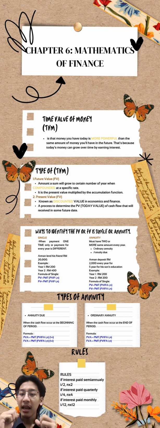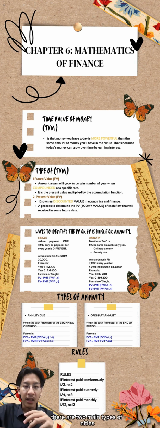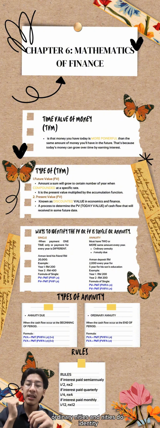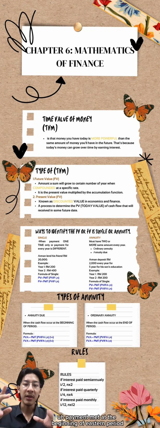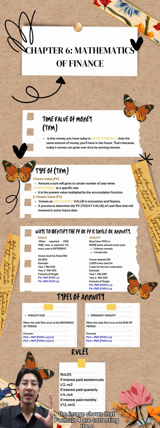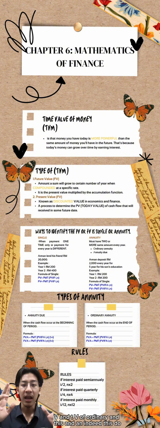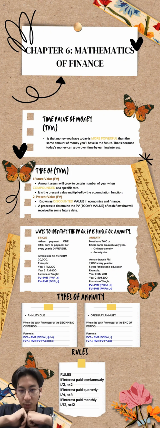Annuities. An annuity is a series of equal payments made at equal time intervals. There are two main types of annuities, ordinary annuities and annuities due. Ordinary annuities are payments made at the end of each time period. Annuities due are payments made at the beginning of each time period. The image shows the formulas for calculating the FV and PV of ordinary annuities and annuities due.